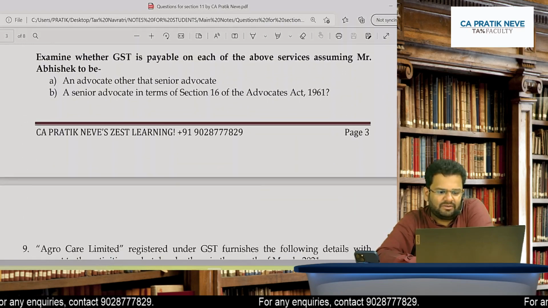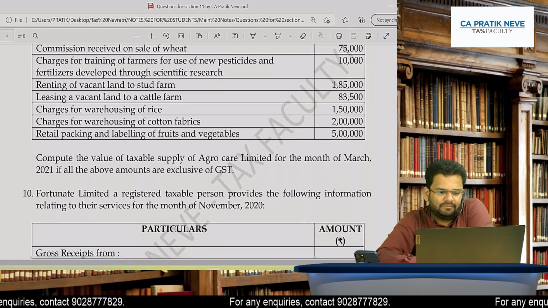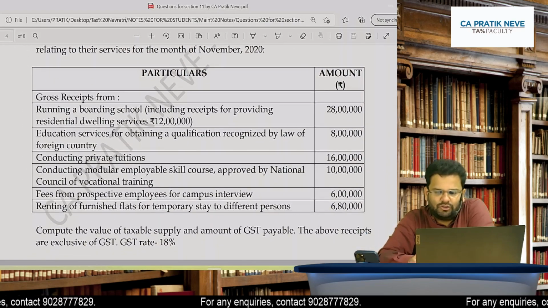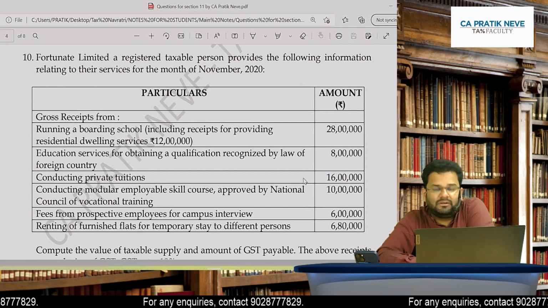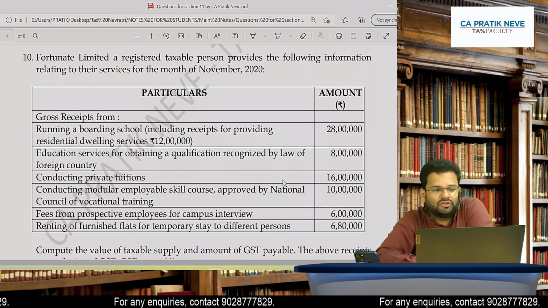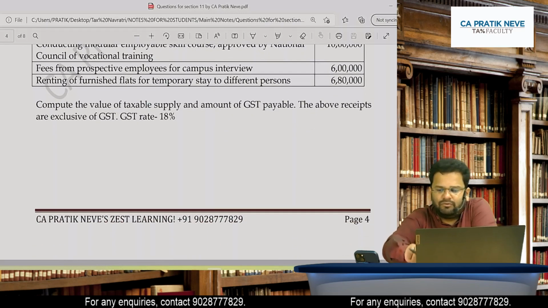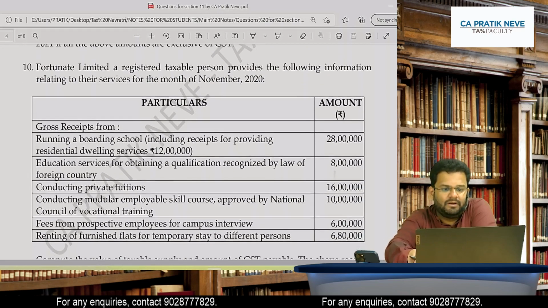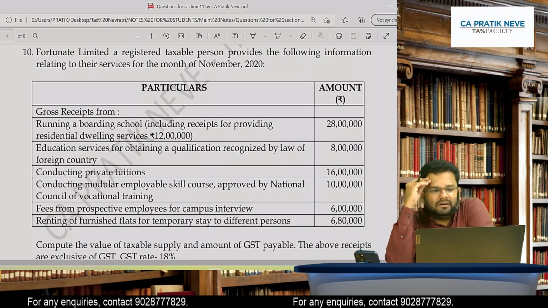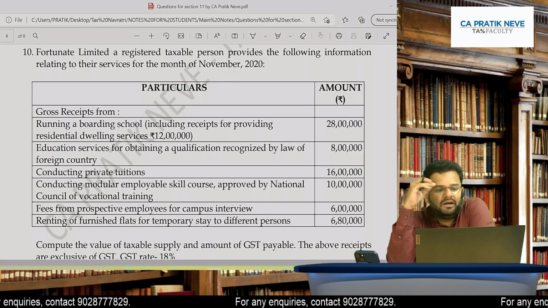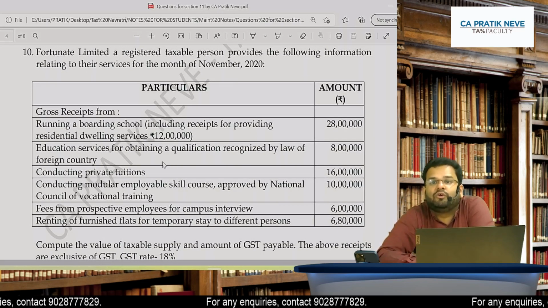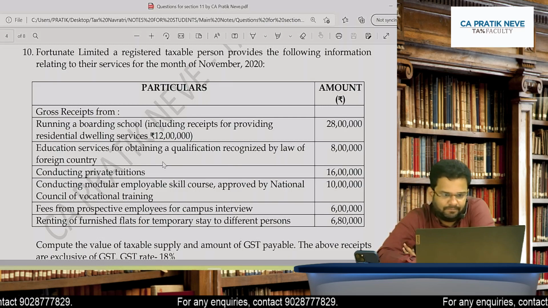Then friends, going ahead, see this Fortune Limited's question. Question number 10 of Fortune Limited on page number 4. It is a registered taxable person and provides following information relating to services for month of November 2020.